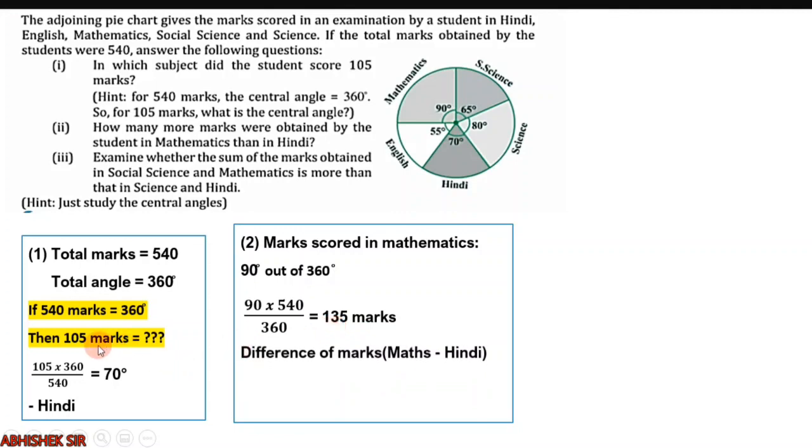Okay. Now maths 135 marks and Hindi 105 marks. So what is the difference? It is 135 minus 105, that is 30 marks. Okay, so this is also very easy. Moving on to the third question.